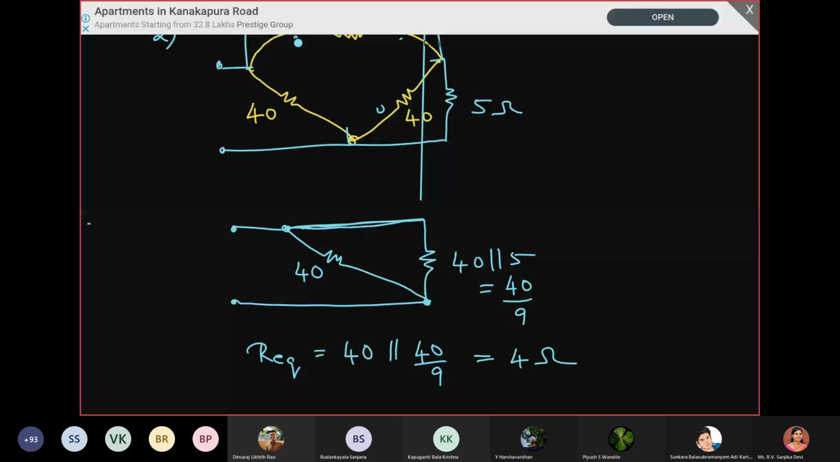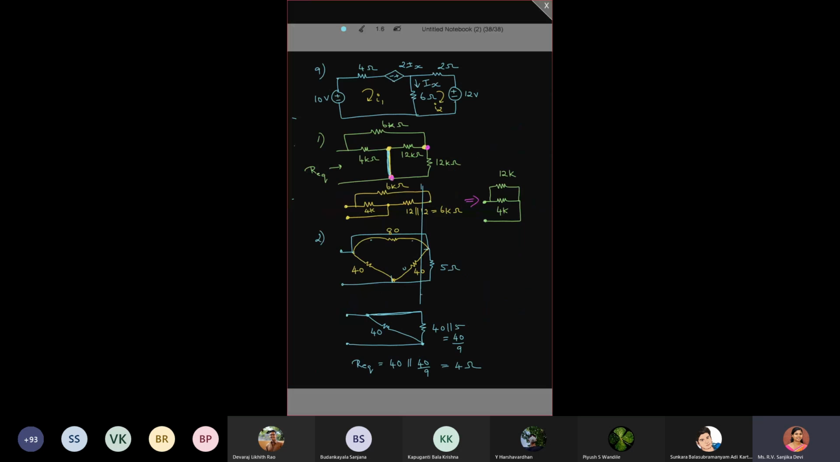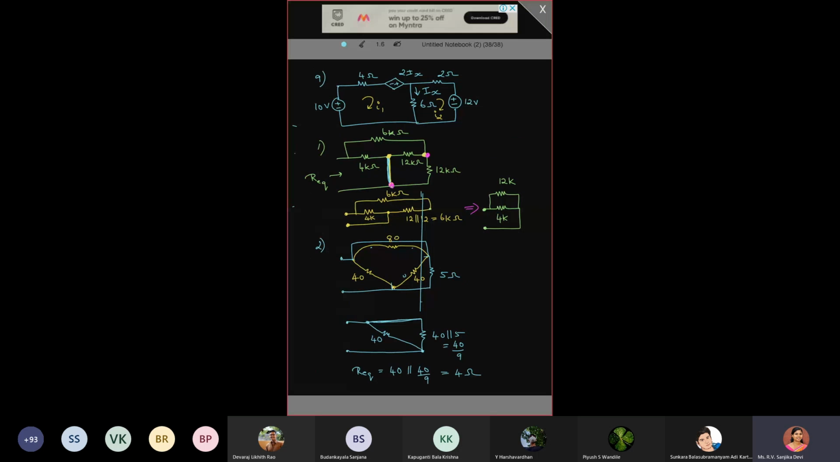Okay. So carefully you have to do it. What we are doing here is first converting that star to delta. After conversion we find that 80 is parallel to a short, so it is replaced with a short. Then 40 and 5 are parallel, so we simplify that. After simplifying we see that again 40 and 40 by 9 are parallel. If you simplify, we will get 4 ohm.